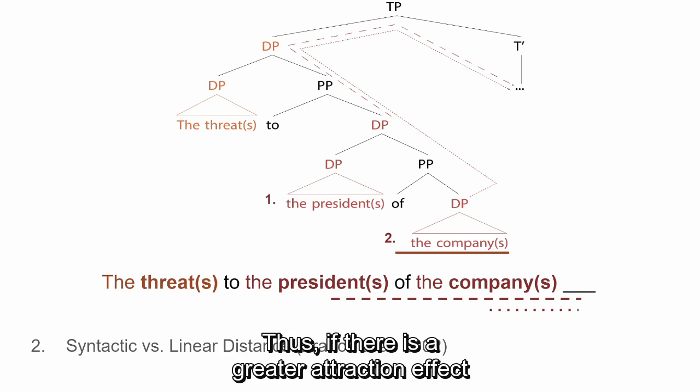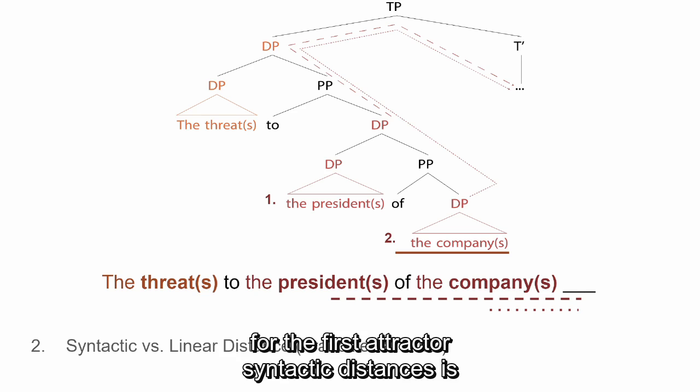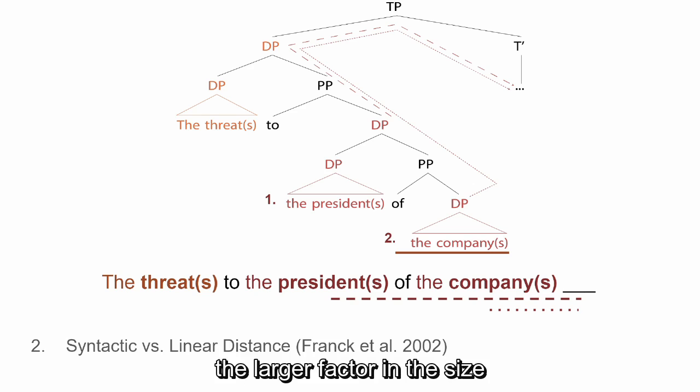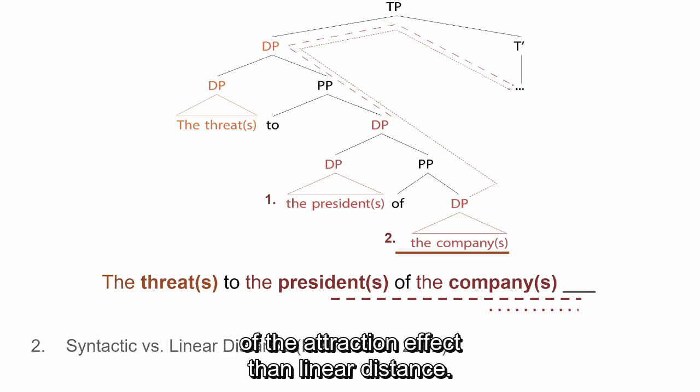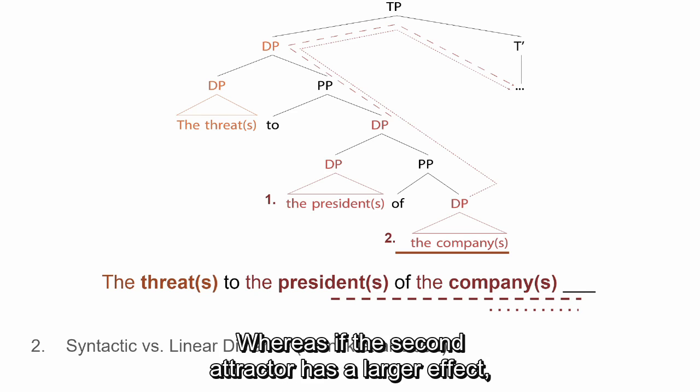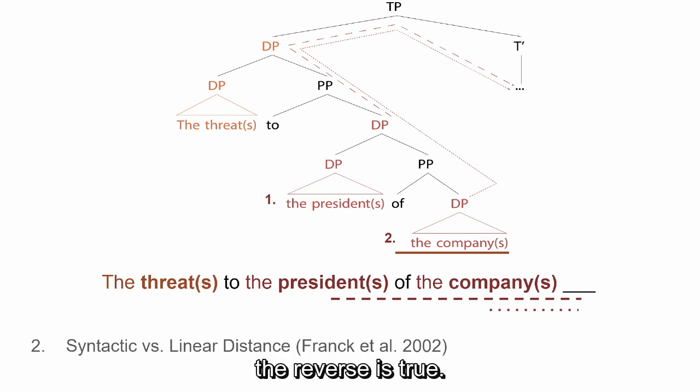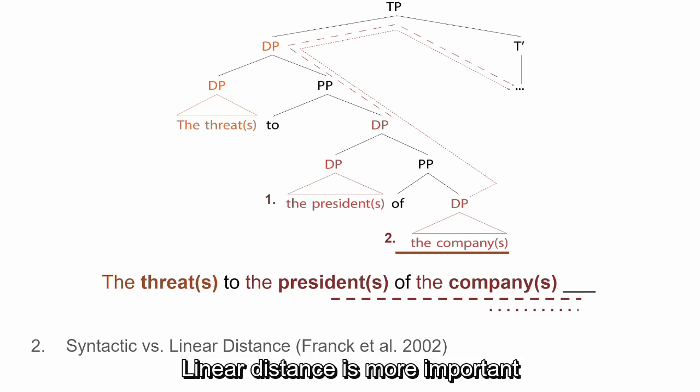Thus, if there is a greater attraction effect for the first attractor, syntactic distance is a larger factor in the size of the attraction effect than linear distance, whereas if the second attractor has a larger effect, the reverse is true. Linear distance is more important than syntactic distance for attraction.